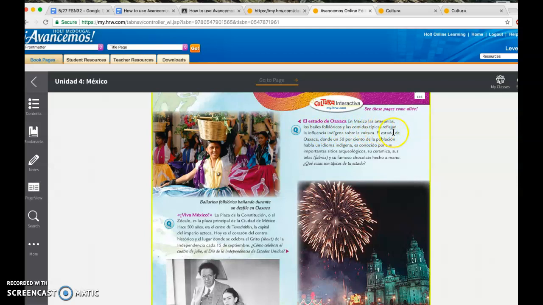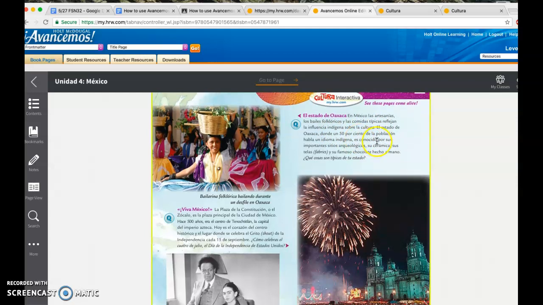típicas, here we go. Reflejan, maybe let's cover this. Reflejan, reflect, la influencia indígena sobre la cultura. Cognate, cognate, and a cognate. And you better know this word by now. Sobre, know that it means about. Okay, so for now, just by using cognates, we know that